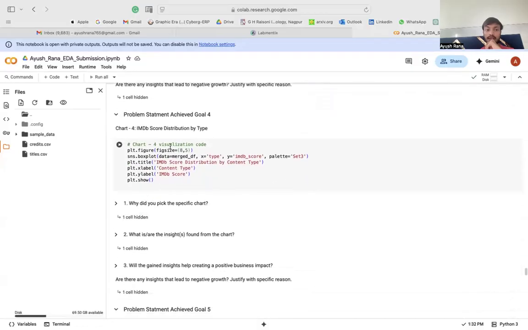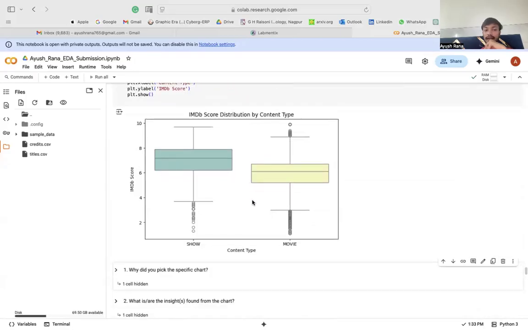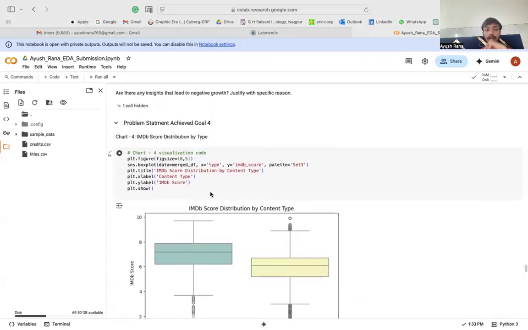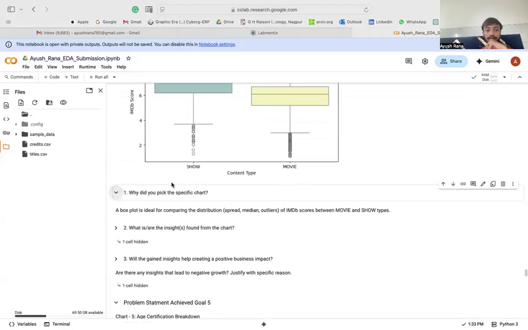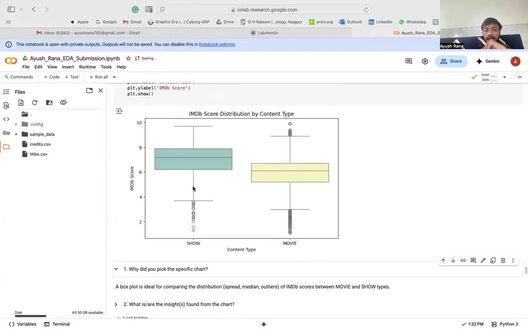Problem statement four looks over the IMDb score and the distribution by content type. Here you can see the shows and the movies, with a little bend upward from the median as well, right?